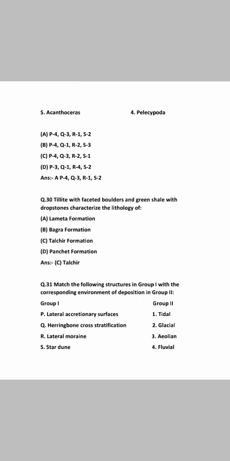Cephalopoda. Tillite with faceted boulders and green shale with dropstone characterize the lithology of this formation, and this formation is C, Talcher formation, we all know. And match the following. These are structures with their erosional agents. So tidal, glacial, aeolian, fluvial, we all know that star dunes are made from the aeolian, S3. So we have two options with S3.